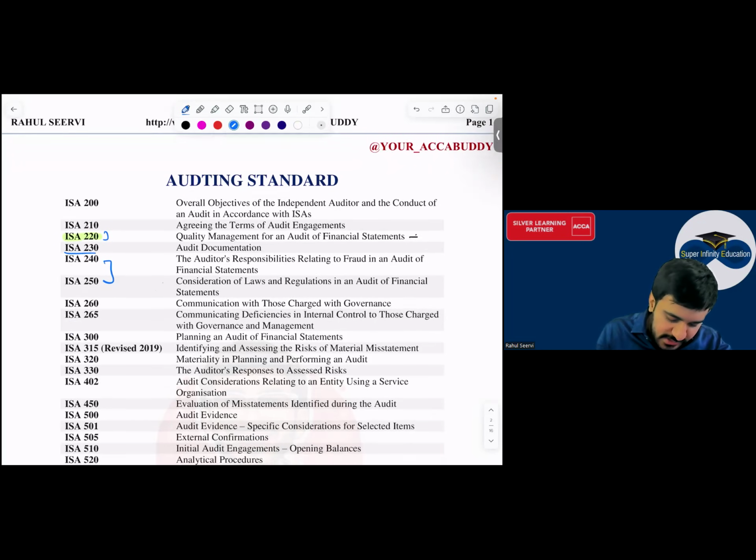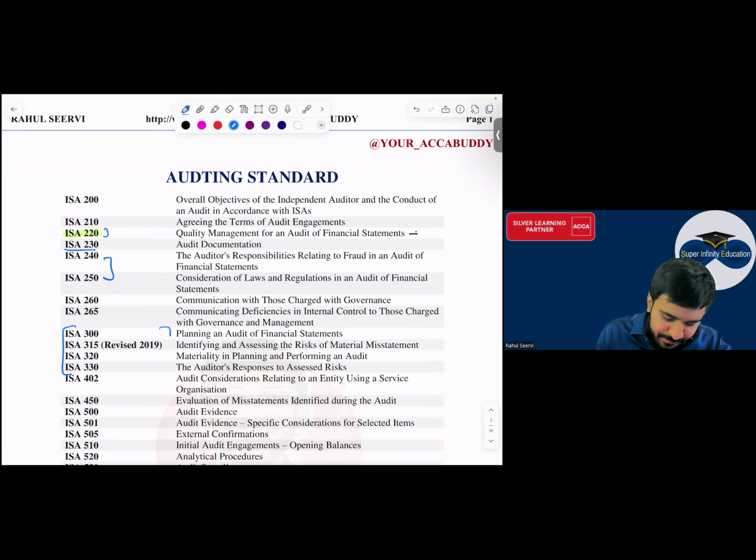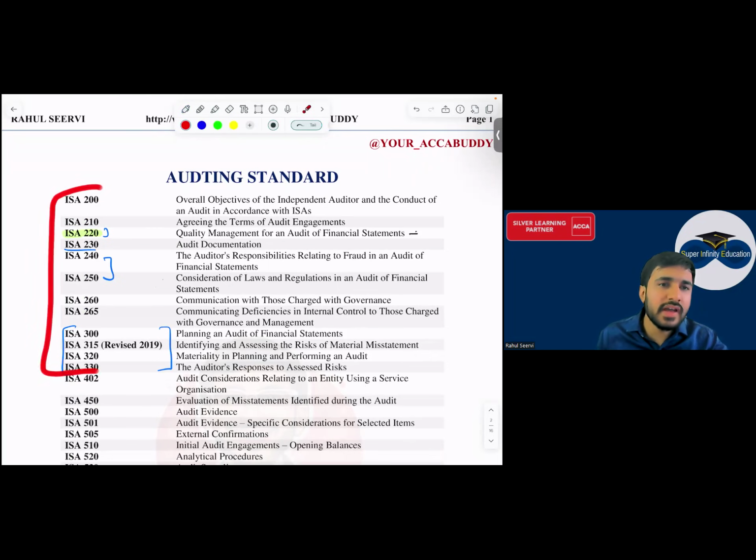Then from tomorrow's class as well, we will be starting with ISA 300, which is very, very important for your exam. The question which comes in your exam from the section B point of view is a risk question of 16 marks, and a direct theory question which comes of 4 marks. So from these standards, a direct theory question, 20 marks coverage. From tomorrow we'll be starting with the main topic.